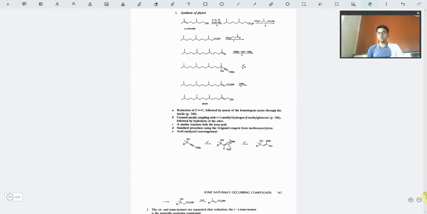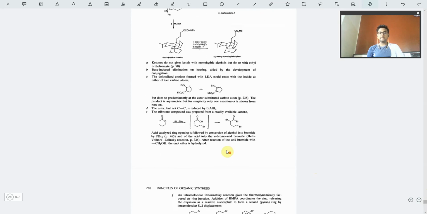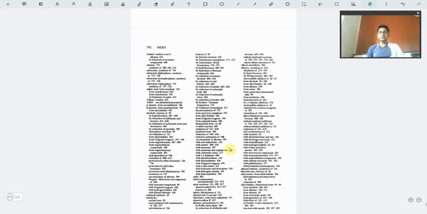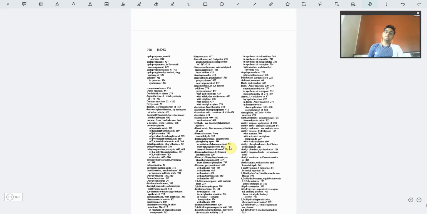So this is the case. By this we come to the end of this book. After that, some reactions and some problems are given, and then we come to the index. So by this we come to the end of this book. I guess I've given a good review.